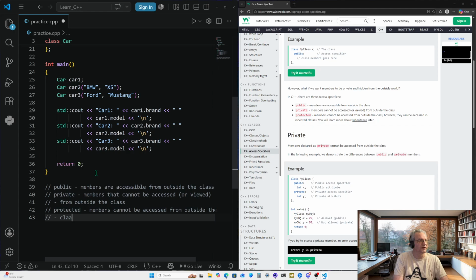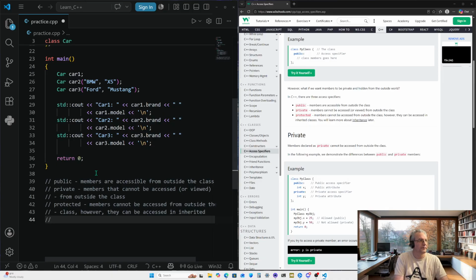My spelling is just getting worse every day. My typing ability is. However, they can be accessed in inherited classes. Okay, so three different access specifiers: public, private, and protected.